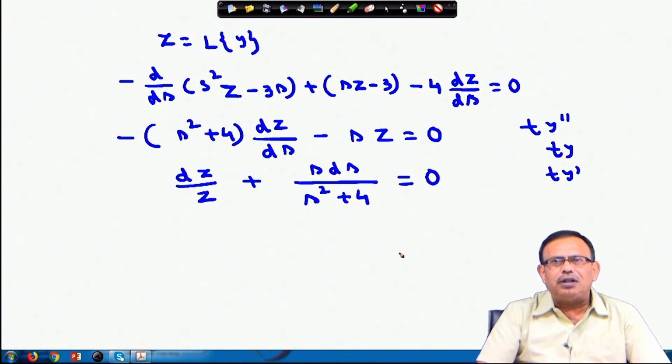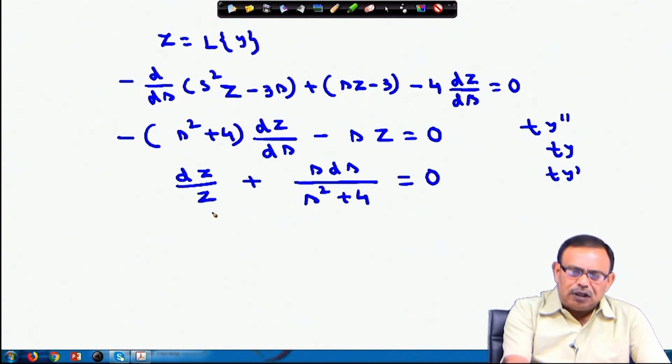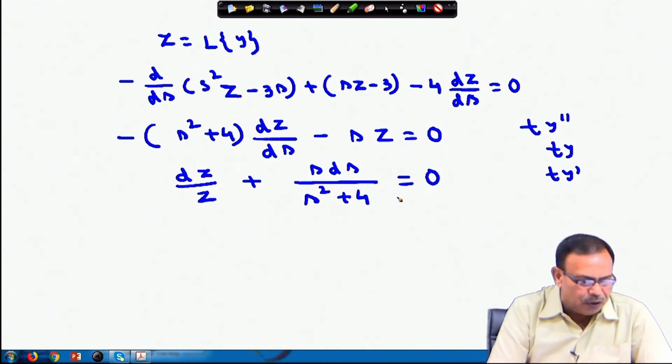Please note this change, because in this particular process, by using the Laplace transform I should usually get back some algebraic equation. But instead of getting the algebraic equation, it is converting into a much simpler ordinary differential equation in terms of another variable, like this: dz by z plus s into ds by s square plus 4,